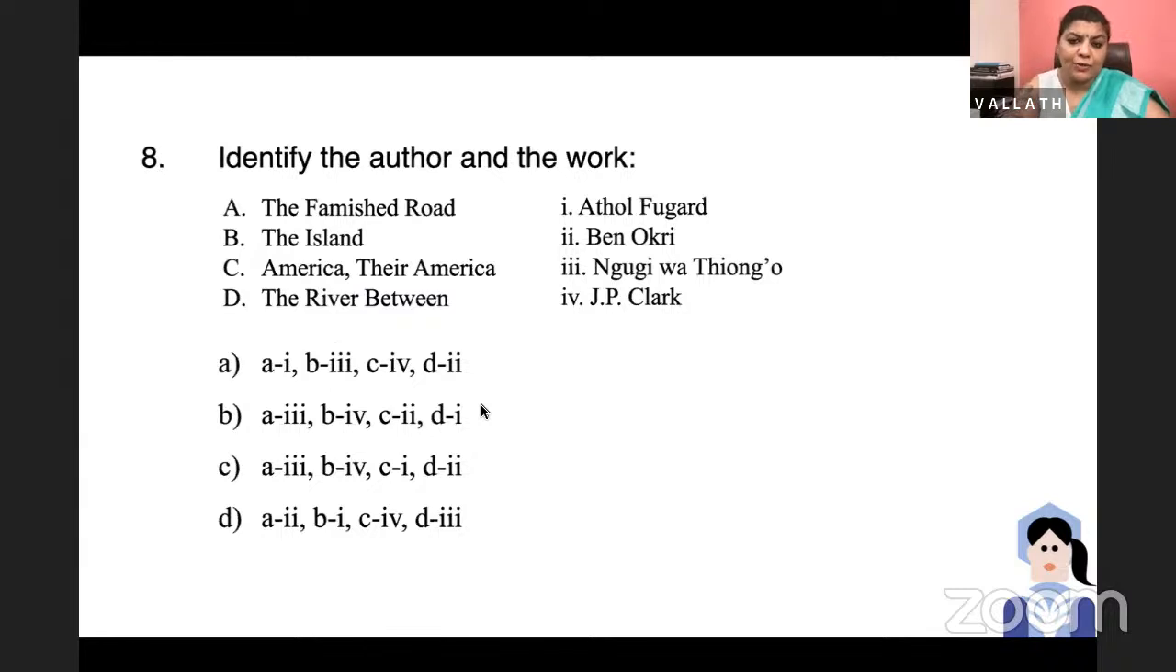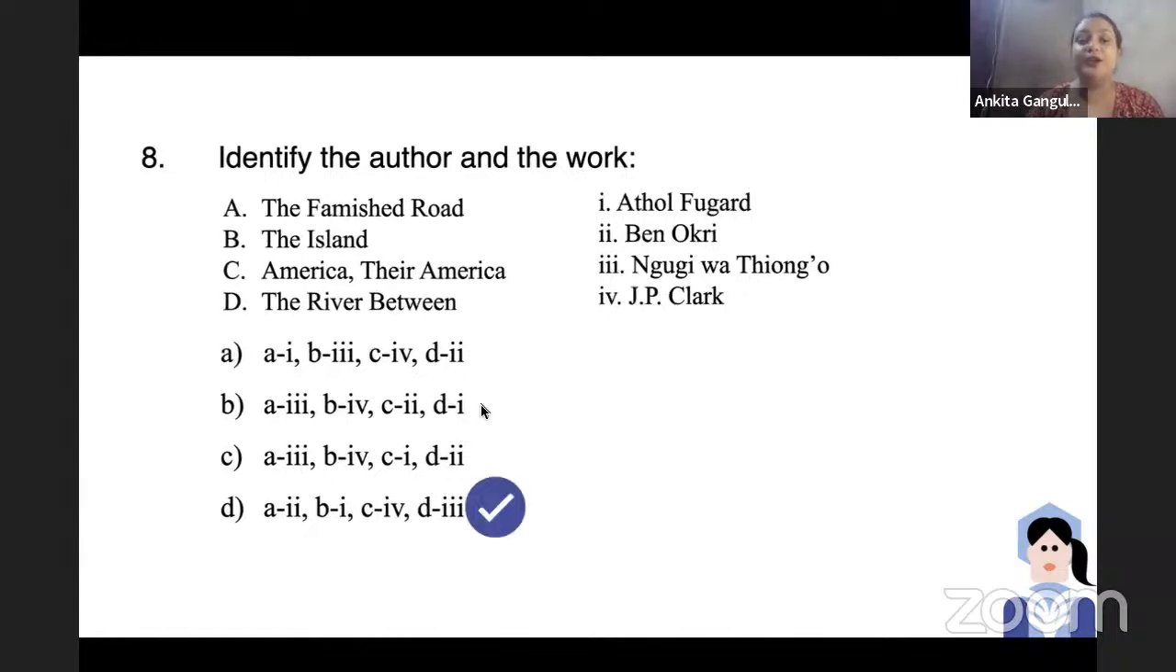Ankita, your take on the next one. Okay. So again, identify the author and the work. The Famished Road, The Island, America, There, America, The River Between. And here we have their authors: Athol Fugard, Ben Okri, Ngugi wa Thiong'o, J.P. Clark. As you all know, this writer won the Booker Prize for The Famished Road. It talks about the spirit child, Azaro.